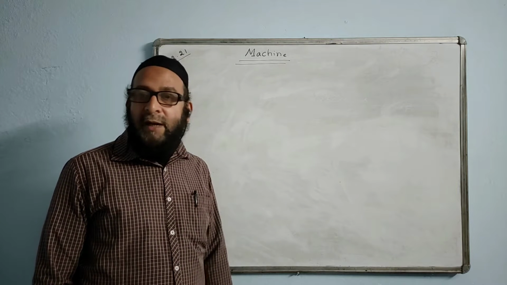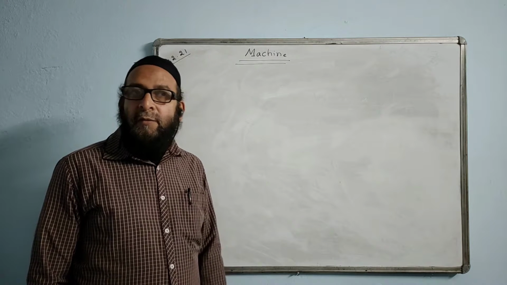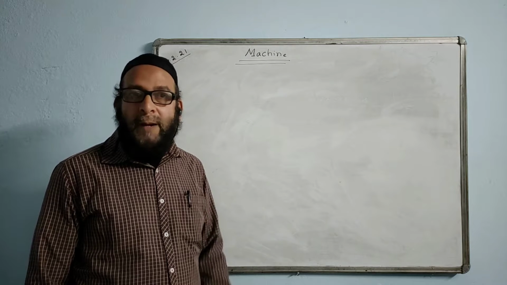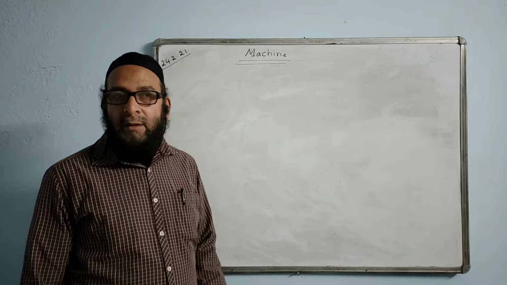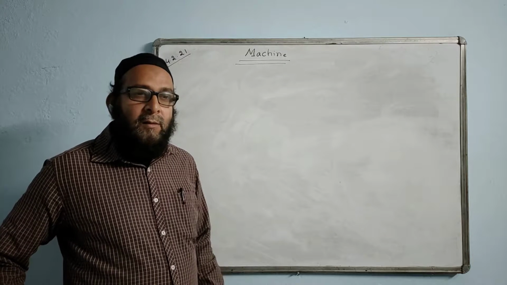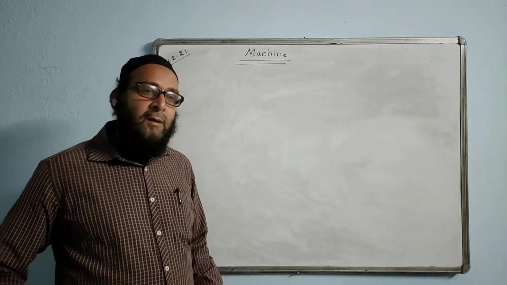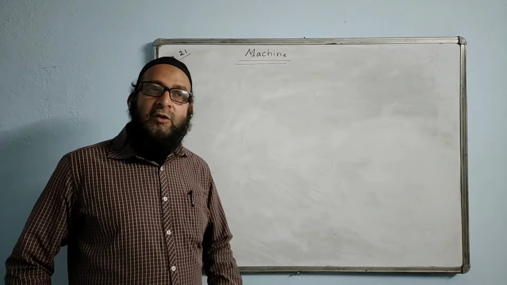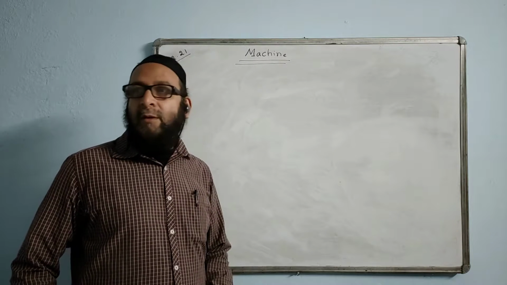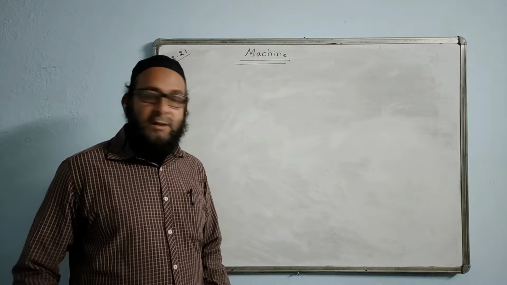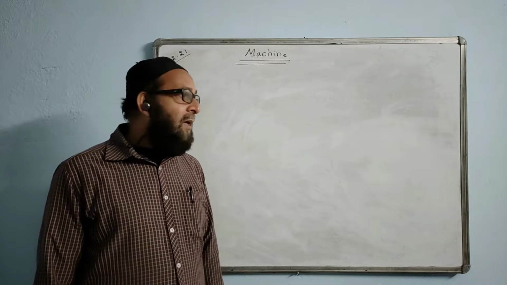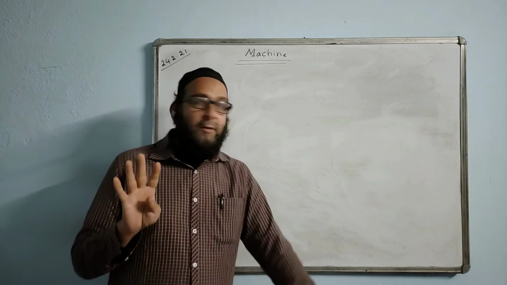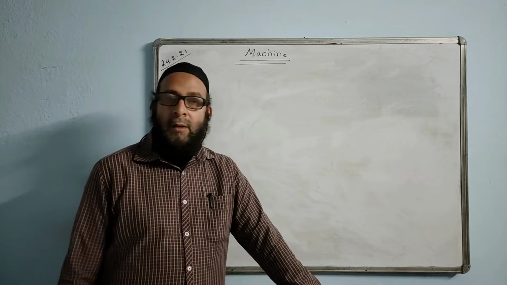Machine. A machine is a device which overcomes a heavy load by less effort, which reduces the human effort. It is the same technology which reduces human effort by overcoming a heavy load. That is the meaning. A machine can have 4 uses, 4 purposes a machine can be used for.